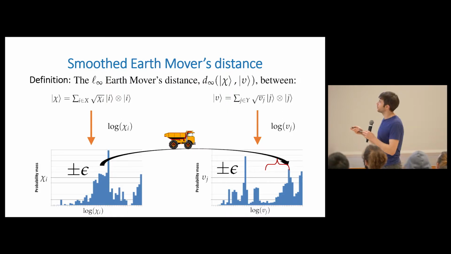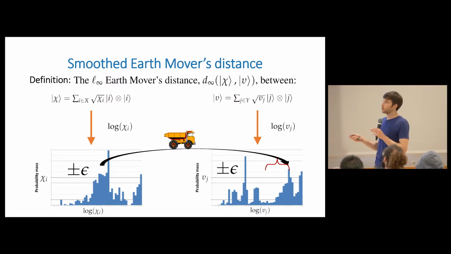So you have to account for these annoying cases where you can have a vanishingly small amount of mass that's really far out. And so the way we account for that is we say, well, you can just change whatever mass you want, up to epsilon, at the beginning. Okay.